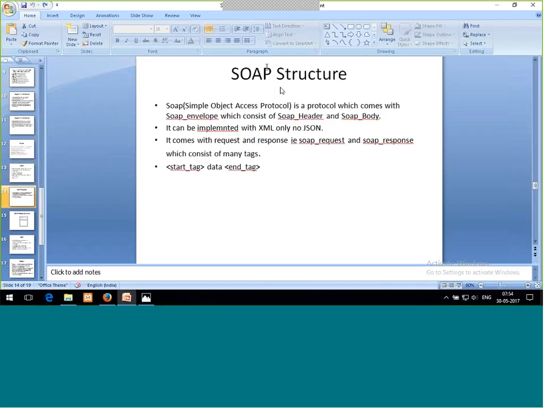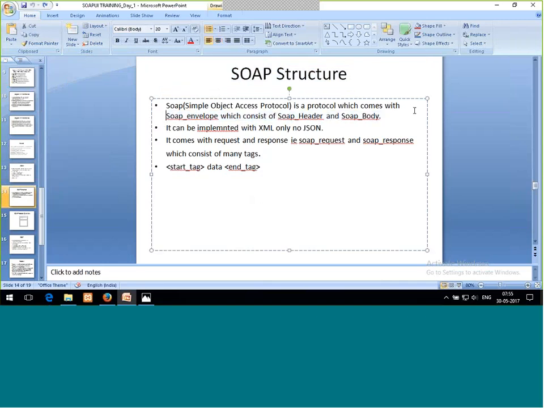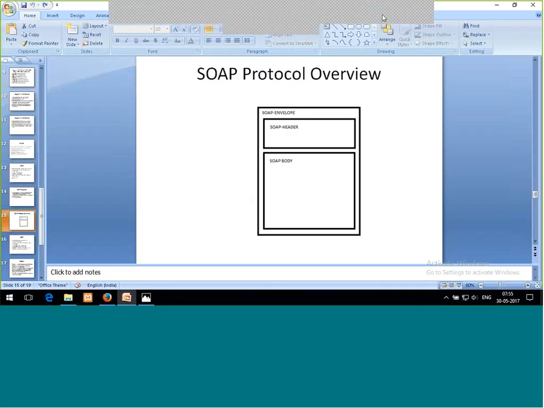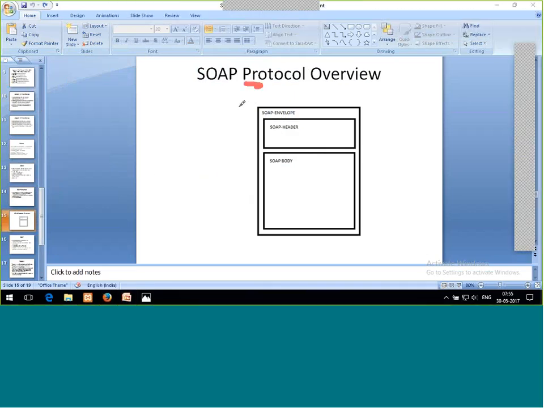And then the SOAP structure. Here, XML and JSON are a different thing. Now let's discuss SOAP. You were asking how these both are the same and how they are different. SOAP is a protocol, and it consists of a SOAP envelope, SOAP header, and SOAP body. See over here, this is how my SOAP envelope looks. The SOAP protocol consists of a SOAP envelope, and the SOAP envelope consists of a SOAP header and SOAP body.